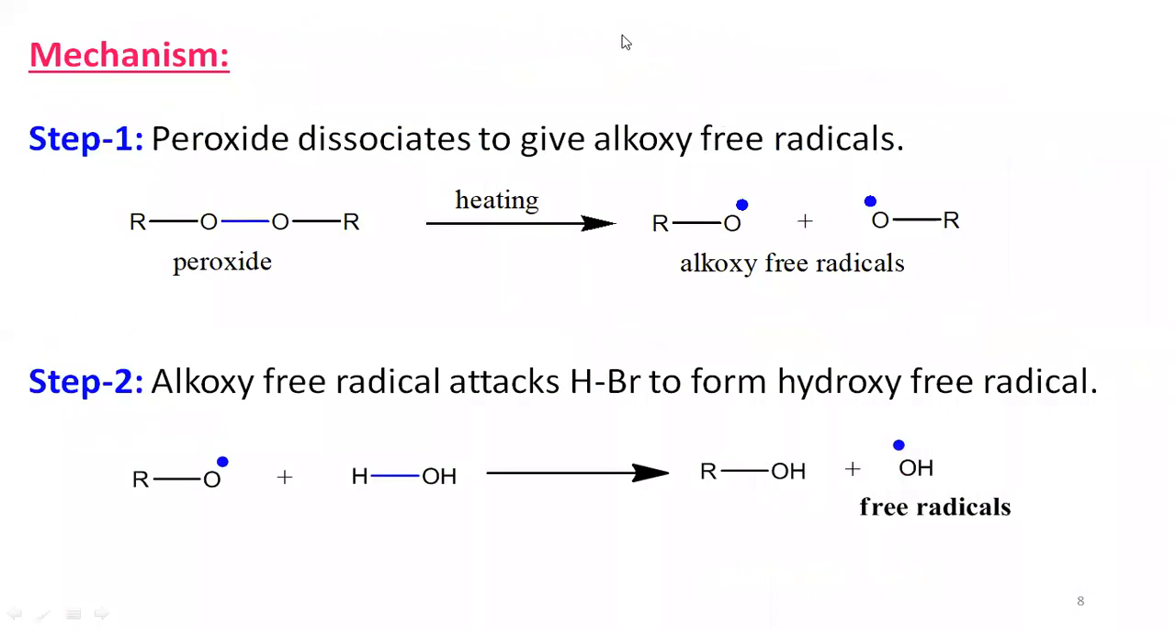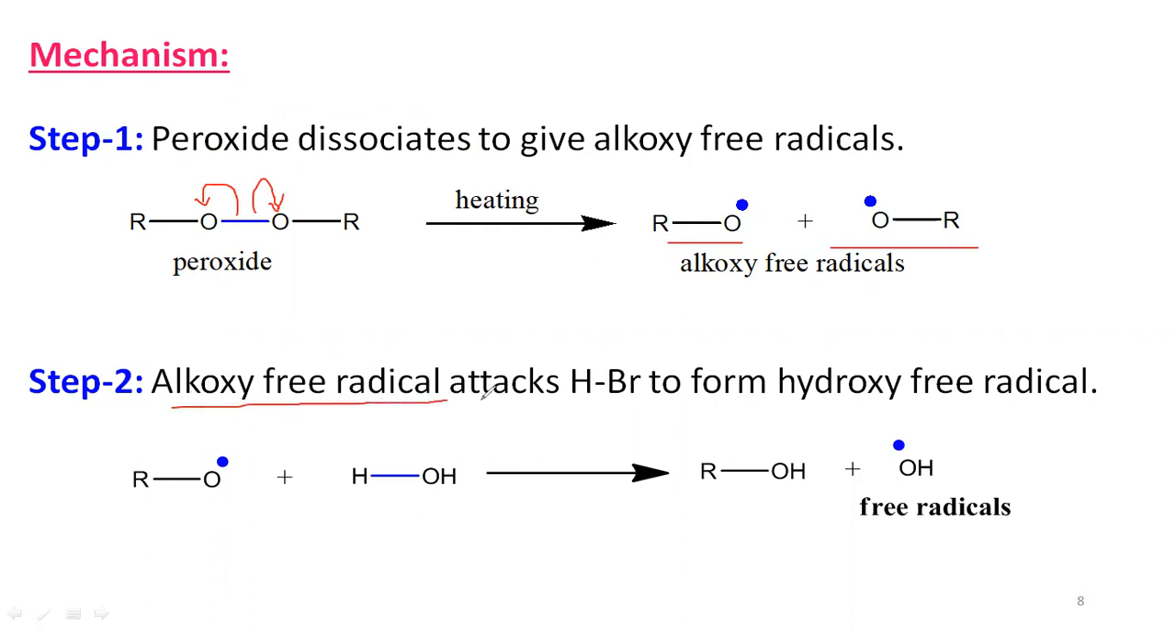So here also the mechanism is the same as in the previous case. Peroxide initially undergoes dissociation that leads to alkoxy free radicals. Here the bonding electrons of the peroxide oxygens are equally shared, so that each oxygen gets an odd electron, and you get alkoxy free radicals.